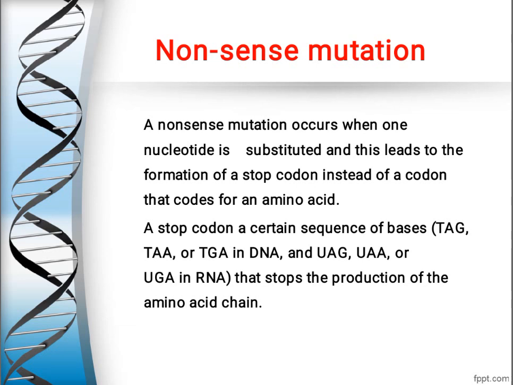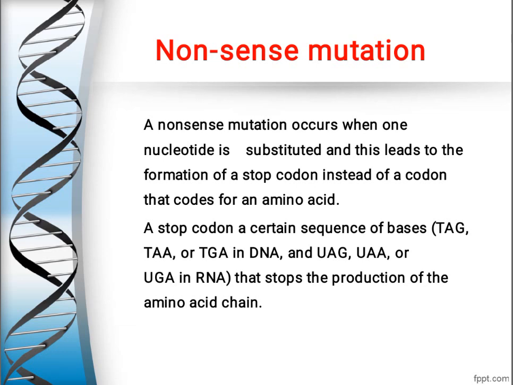A stop codon is a certain sequence of bases: TAG, TAA or TGA in DNA, and UAG, UAA or UGA in RNA. So these are some stop codons. If they form, they will stop the process of protein synthesis.